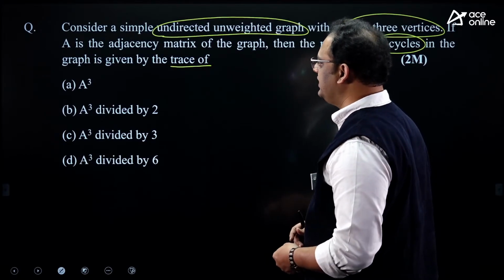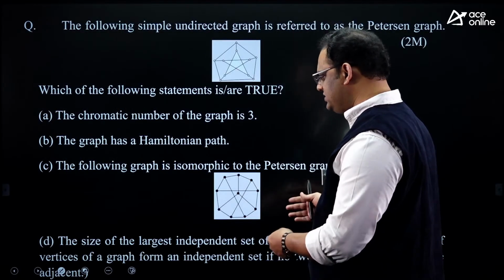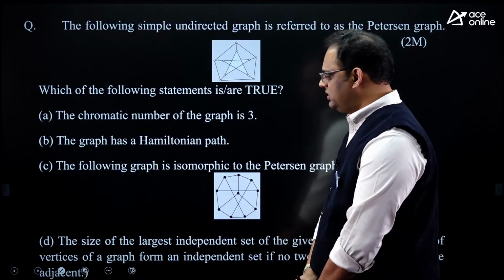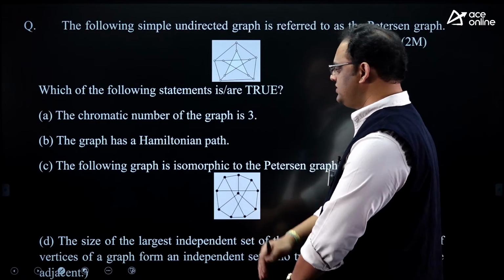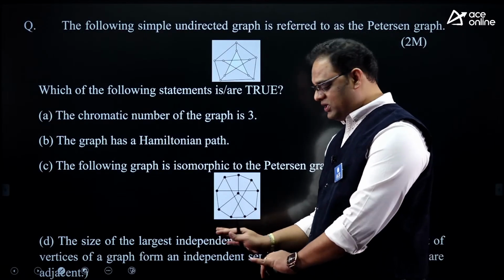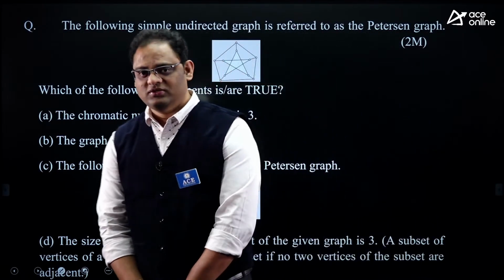This is the question we have, and this is the question I talked about, Petersen's. Earlier we discussed Petersen. You just observe how they framed the question.